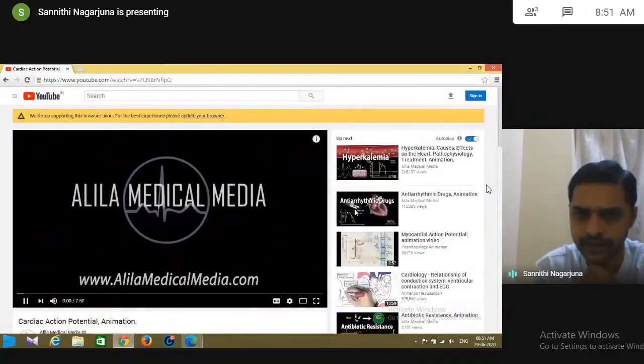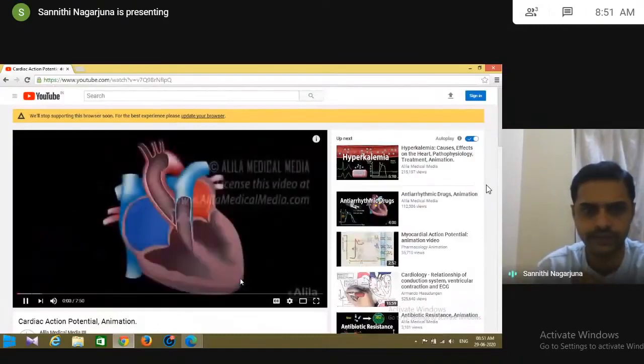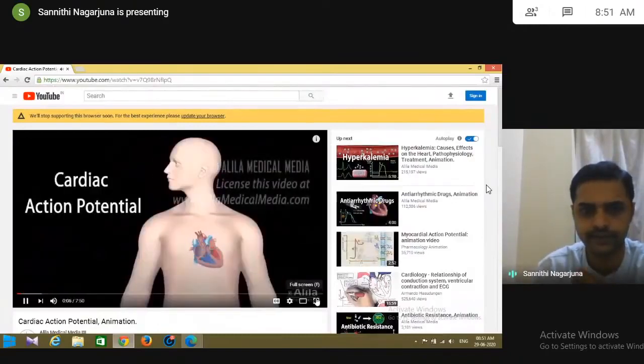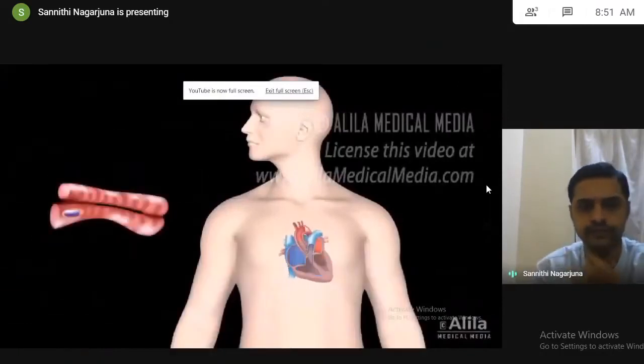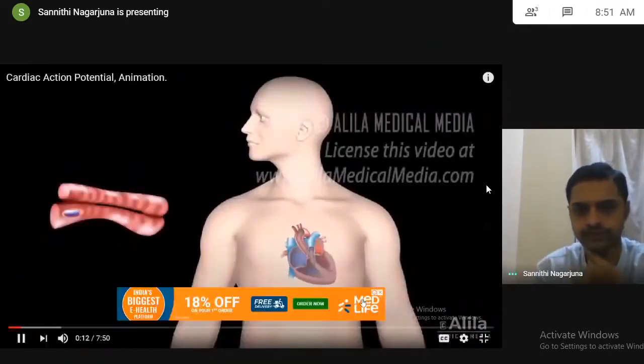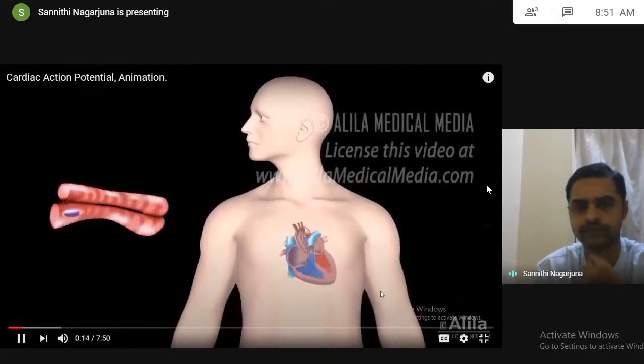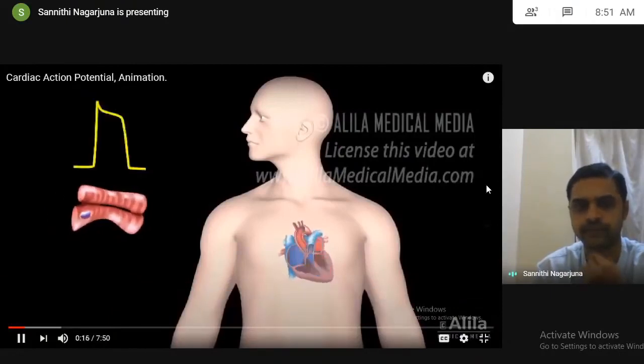So regarding this impulse generation, you have a look onto this. The heart is essentially a muscle that contracts and pumps blood. It consists of specialized muscle cells called cardiac myocytes. The contraction of these cells is initiated by electrical impulses known as action potentials.